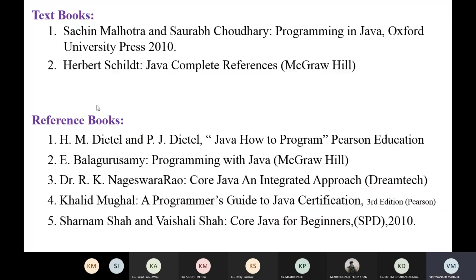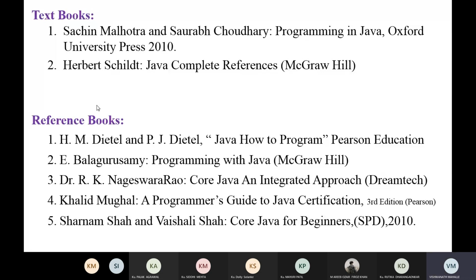So these are the textbooks for this subject. Okay. So there are two textbooks. The first textbook is Sachin Malhotra and Saurabh Choudhary, Programming in Java. This is from Oxford University Press. And the second textbook is Herbert Schildt, Java: The Complete Reference. Okay. So the publisher is McGraw-Hill.